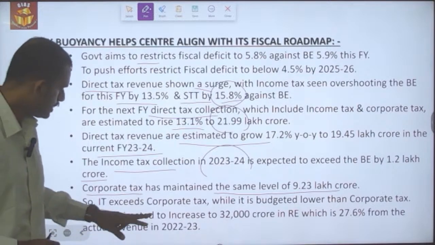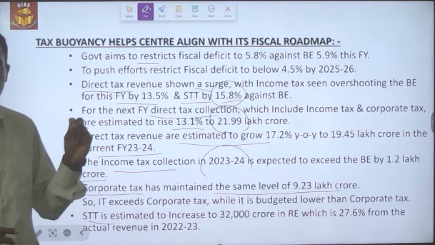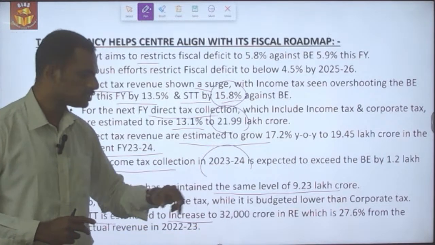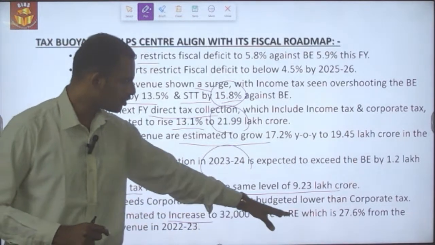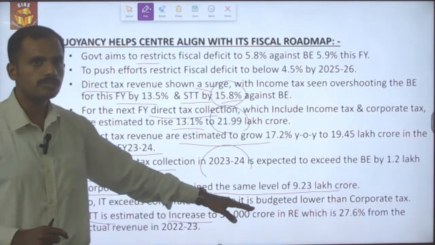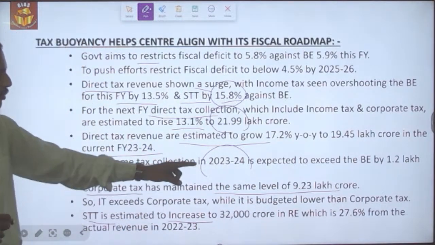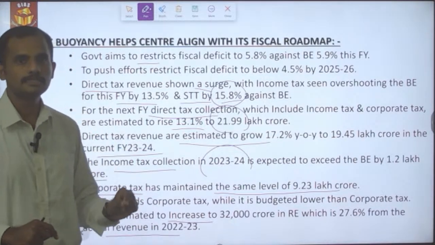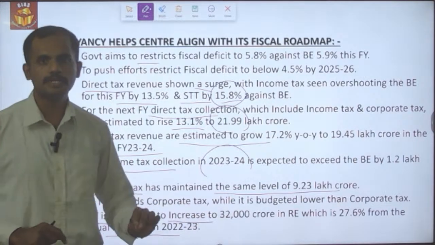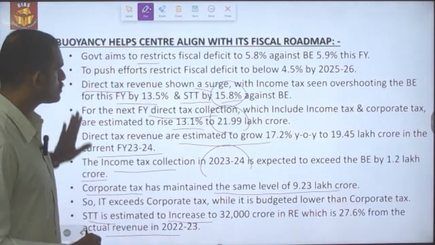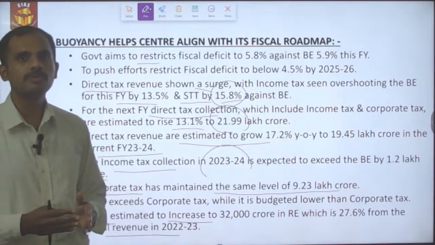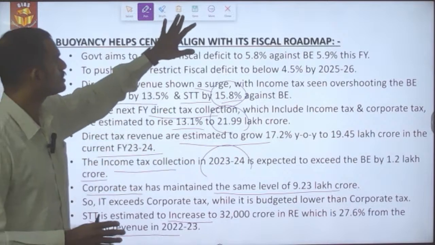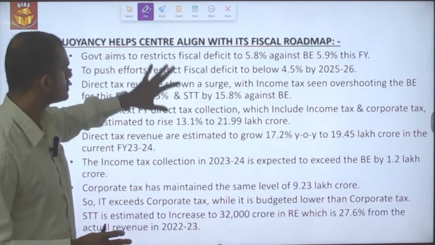And the securities transaction tax, that is the tax that has been levied on securities transactions, is also said to increase to 32,000 crore in this financial year according to the revised estimate, which is 27.6% higher than the actual of 22-23, that is the previous fiscal year. So this is the overall macroeconomic view with regard to the fiscal deficit as well as the income tax and other direct tax collections.